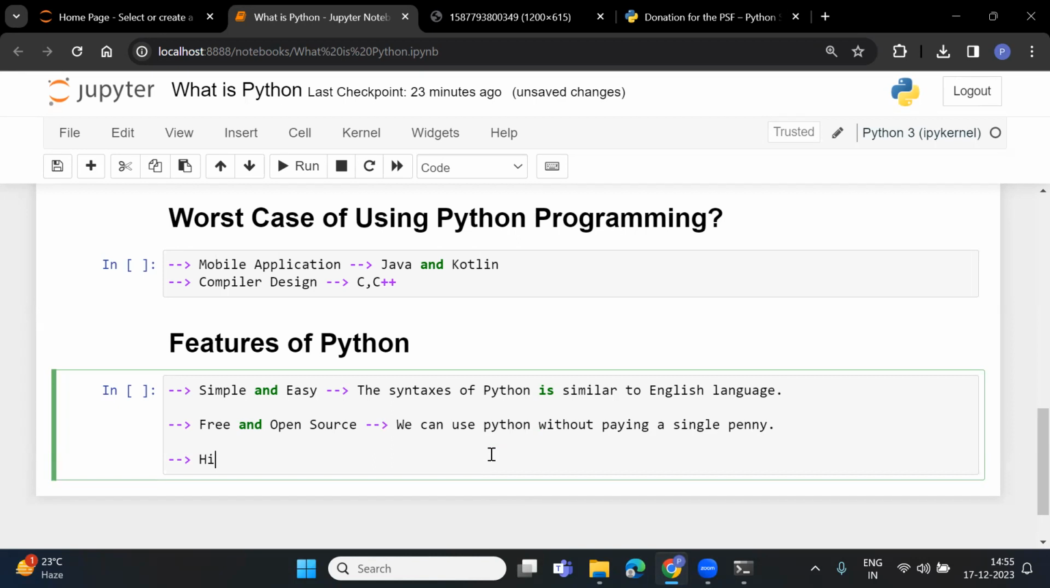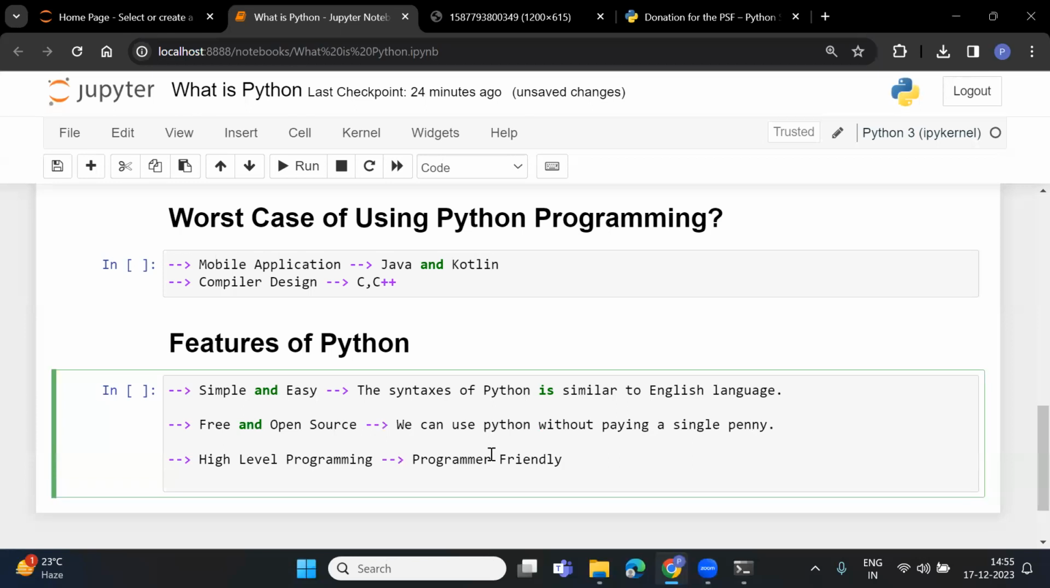Next one is that Python is a high level programming language. Now, what is the meaning of high level programming language? Basically, a high level programming language is programmer friendly. That means you need not take care of low level activity, that is memory utilization, pointers. You need not take care of all those low level activities. So that is our next feature.